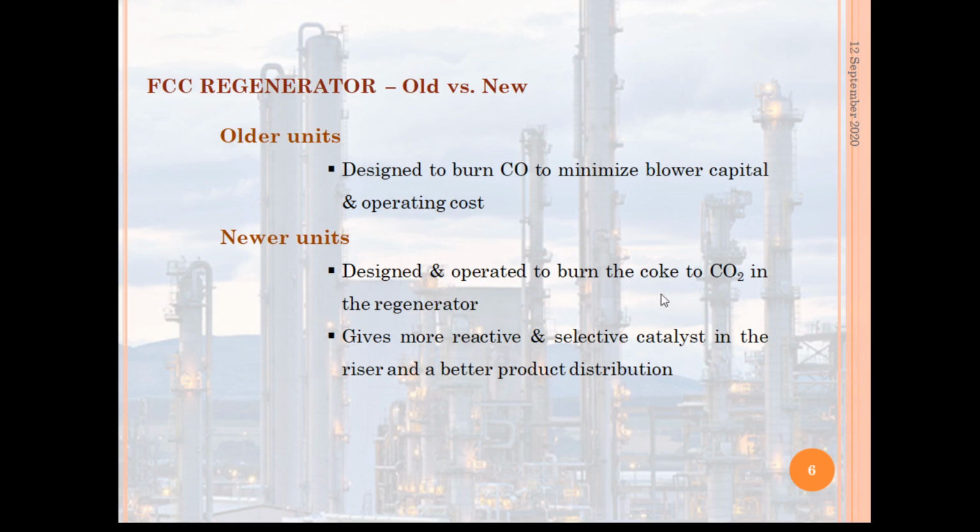This newer regenerator unit gives a more reactive and selective catalyst in the riser and a better product distribution, which results at the same equilibrium catalyst activity and conversion level.